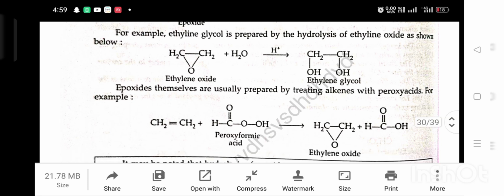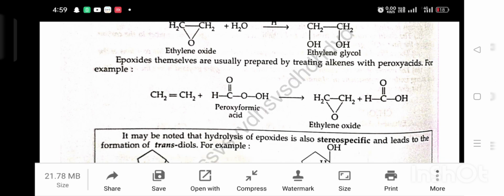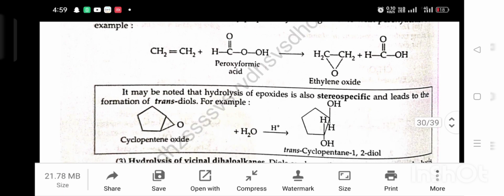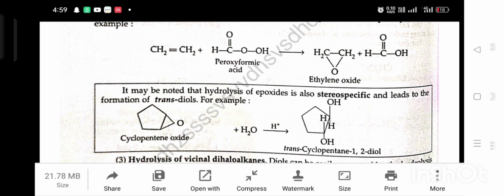For example, ethene plus performic acid gives ethylene oxide plus carboxylic acid. It may be noted that hydrolysis of epoxide is also stereospecific and leads to the formation of a trans diol. For example, cyclopentene oxide plus water in the presence of acid gives trans cyclopentane 1,2-diol.